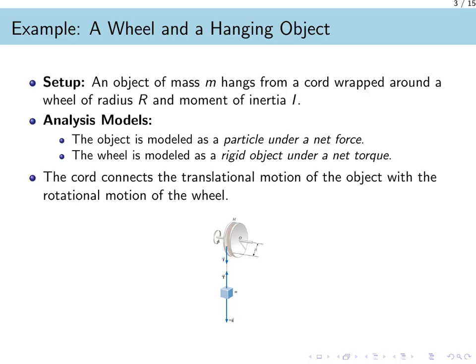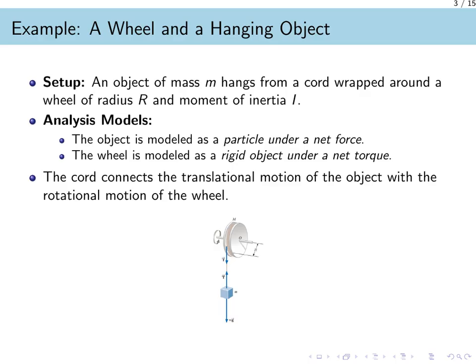Let us analyze a classic problem that combines translational and rotational dynamics: a mass hanging from a cord wrapped around a wheel. To solve this, we will break the system into two parts and apply the appropriate analysis model to each one. The hanging object is treated as a particle experiencing a net force, so its vertical motion is described by Newton's second law, F equals m times a.